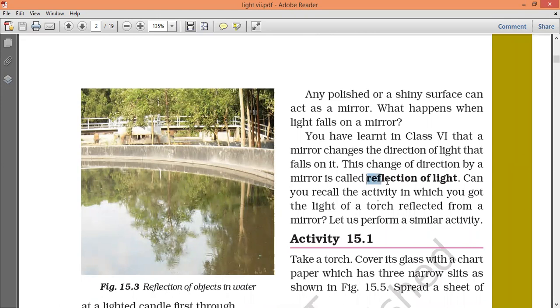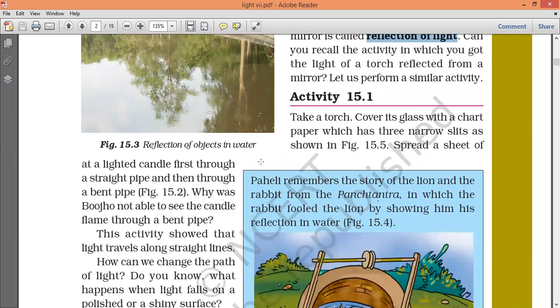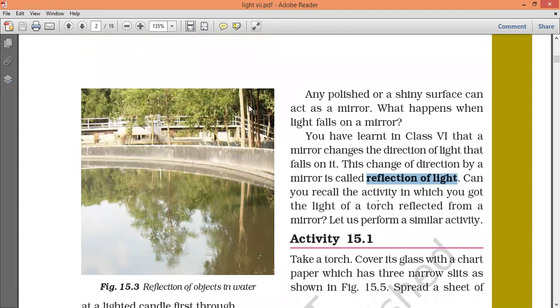Because of reflection of light, you are observing trees here. Suppose sun rays are passing through these trees and falling on this water, and again these rays are reflected back, and these are sensed by our eyes.